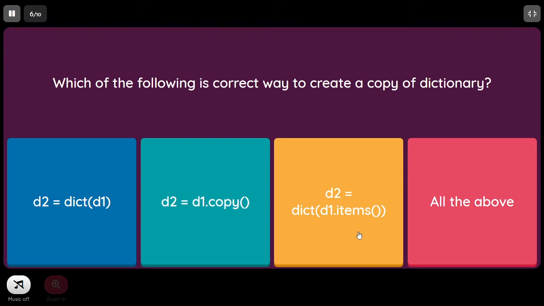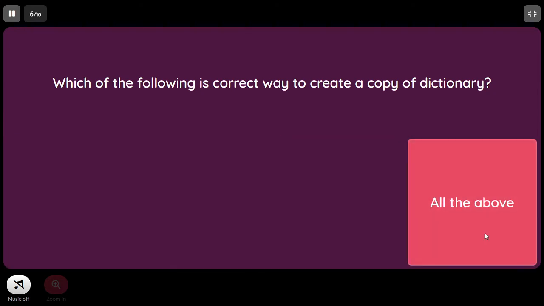When we refer to items instead of keys and values, then all the elements, that is the key value pairs, will be created. If I use d1 dot keys, then it will return a list of keys. If I use d1 dot values, it will return a list of values. But when I use d1 dot items, it will return the key value pairs for the dictionary. So this is also correct. So the correct answer is all the above.